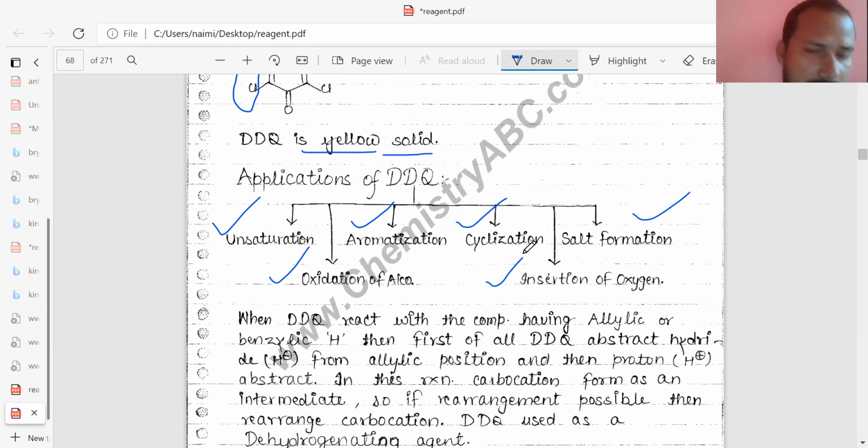insertion of oxygen. So if any organic reaction is carried out and there is a requirement of unsaturation, oxidation of alcohol, aromatization, cyclization, insertion of oxygen, and salt formation, then you can use DDQ.